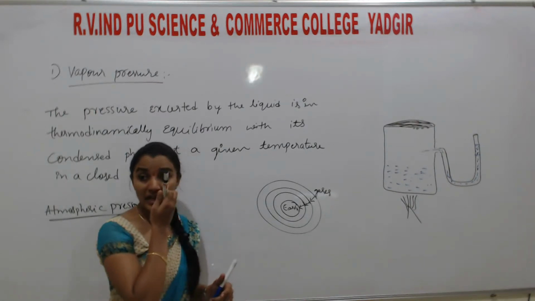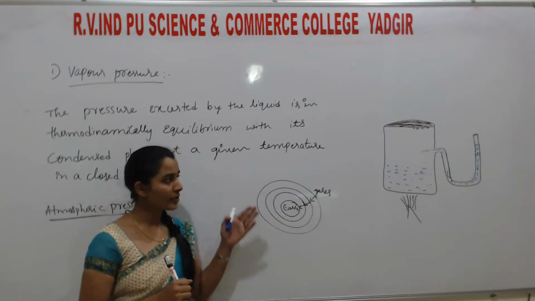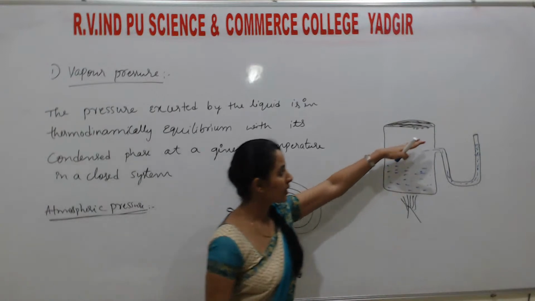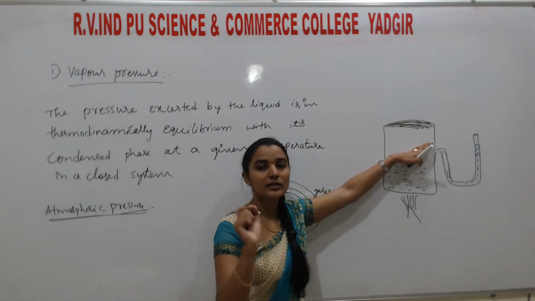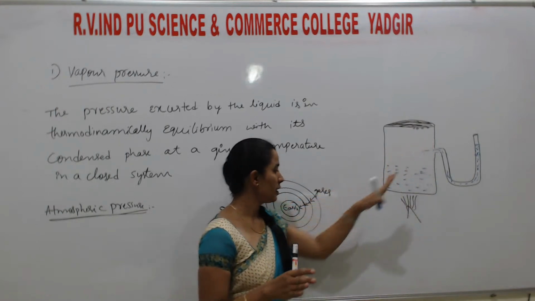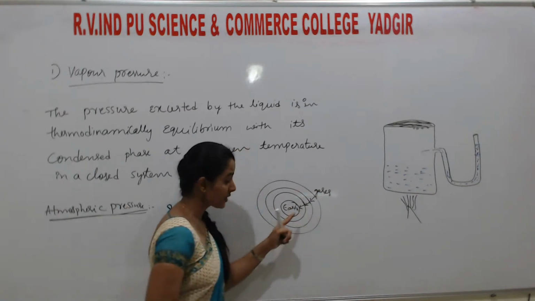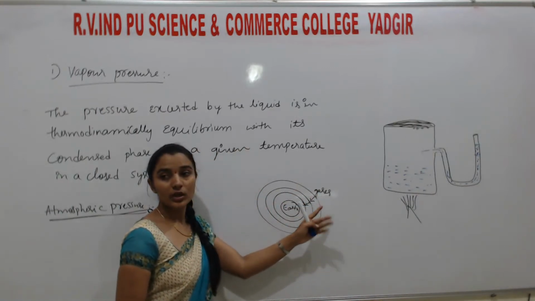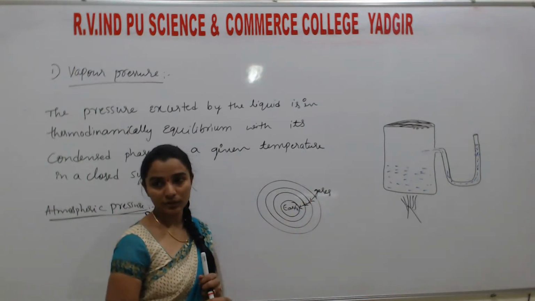In the atmosphere, gases are there, and gases have their own pressure. Whether it is less or more, we don't bother about that. At least it possesses some amount of pressure.